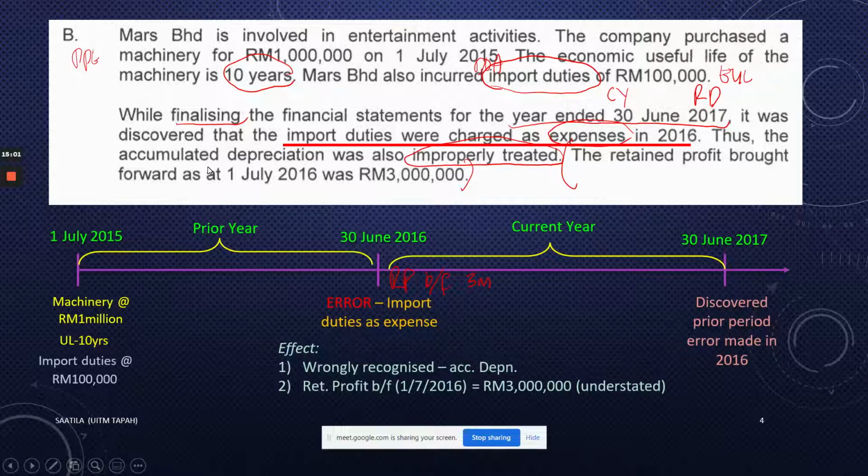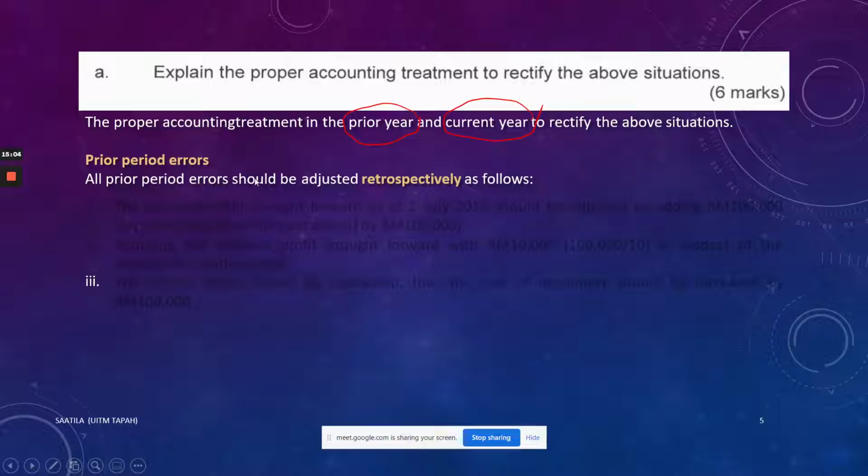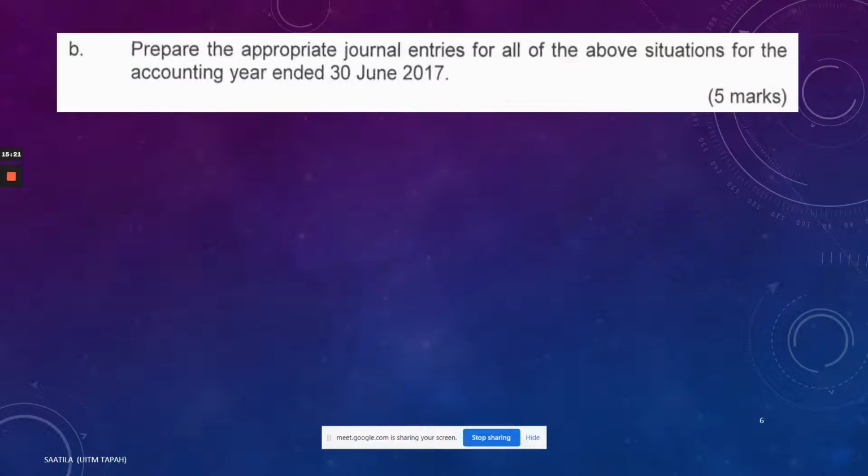From what you have learned, you may notice that for a prior period error, the first sentence that you must write is that a prior period error should be adjusted retrospectively. My suggestion is, if you are having problems writing the answer in words, you should start by doing your journal entry first. Why not we do the journal entry, then come back to the explanation, because sometimes the journal entry will help you with the explanation of the accounting treatment. So now I'm going to do B first, then I will go back and do the explanation of the accounting treatment.